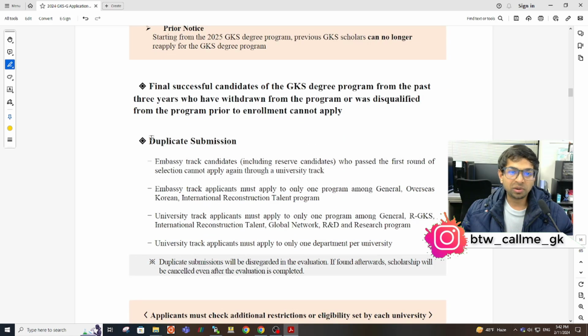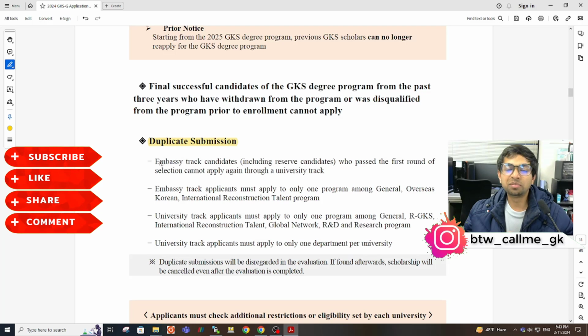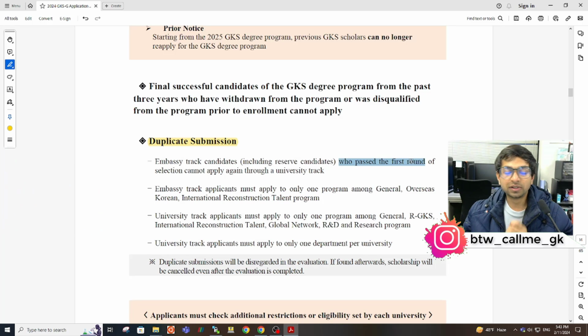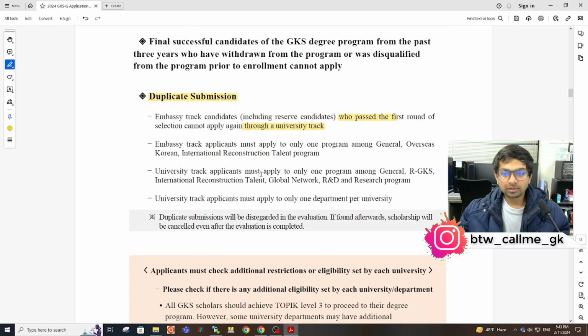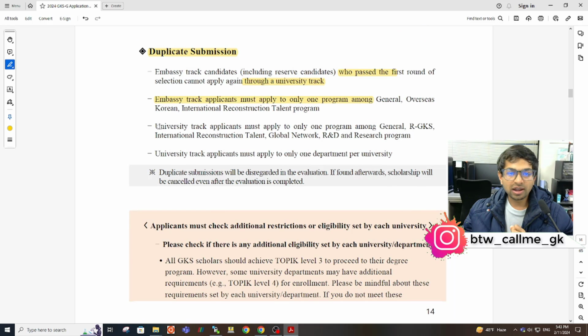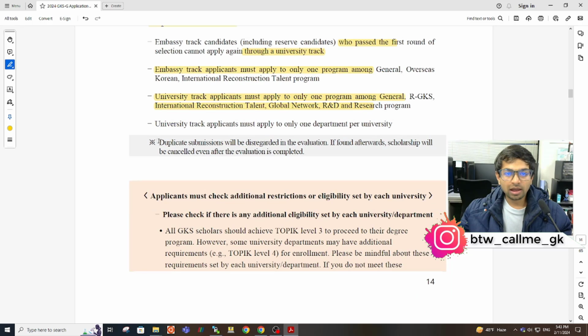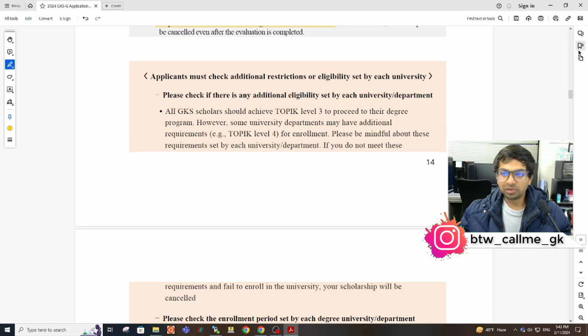you can see here duplicate submission. It is important. If you are applying by embassy track, and if you have passed the first round of embassy track, you cannot apply through university track. So you have to stick to one track, either university or embassy. Embassy track applicants must apply to only one program, and university track applicants only one program through general, or GKS, or international reconstruction talent, or global network, whatever the programs are. And if they find out that you are submitting your applications to 2 universities, or maybe embassy and university, then they are going to reject your application. So please be careful about this.